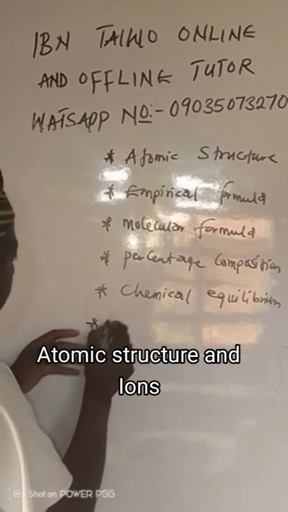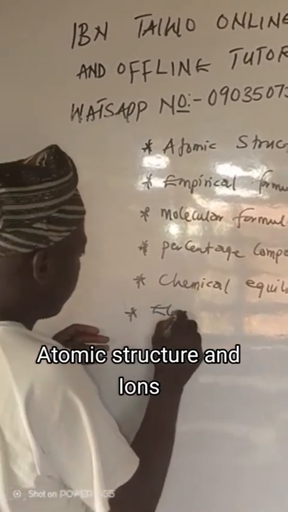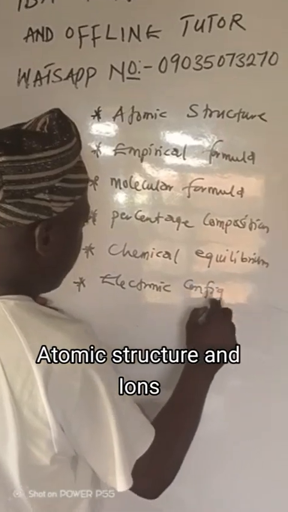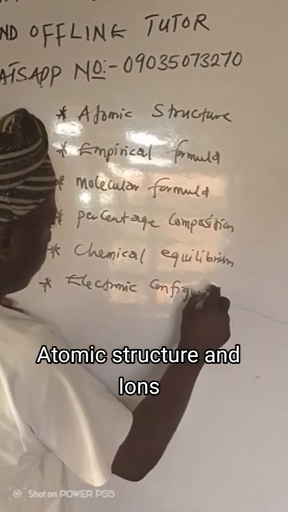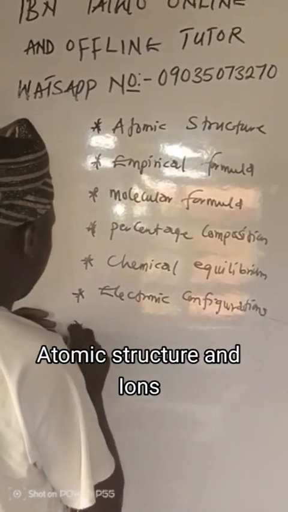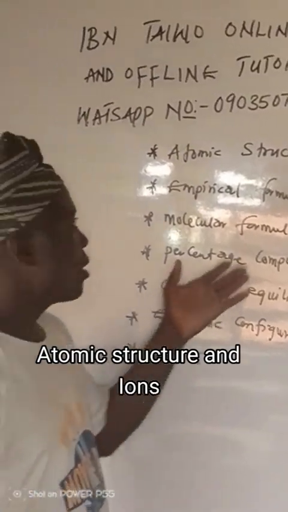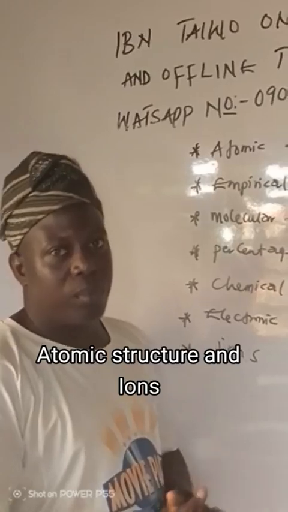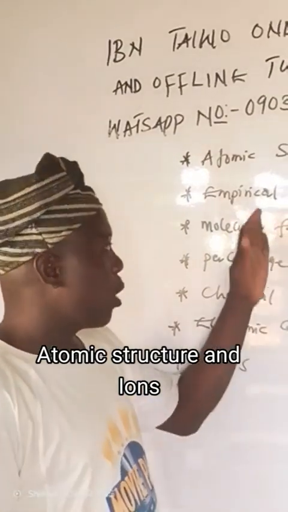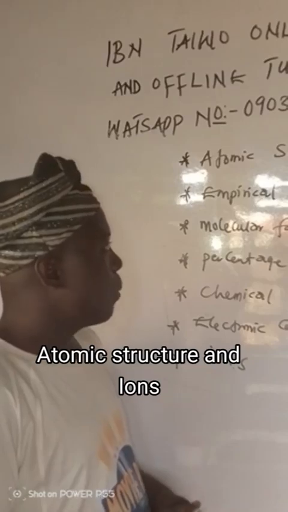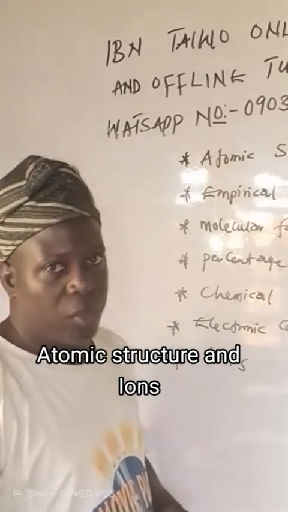Then what else again? Electronic configuration. Then what else again? Ions. These are the topics that I would like to explain today. Let's start from atomic structure.